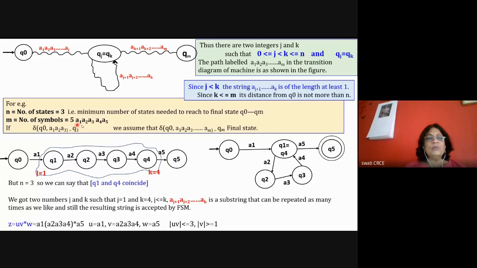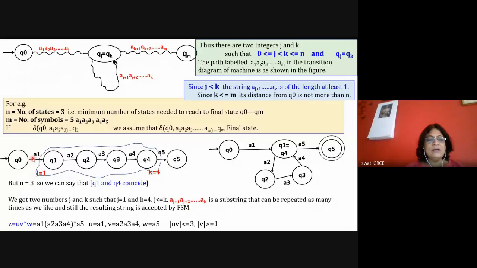I have the total number of symbols as a1, a2, a3, a4, a5, so 5 symbols. And suppose my string is a1, a2, a3, a4, a5. If I assume that with each symbol the machine goes to a new state, this will be the diagram. This is my assumption.